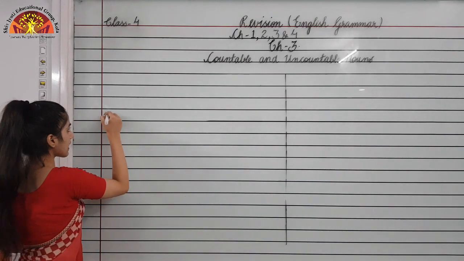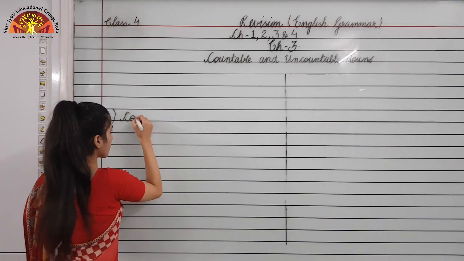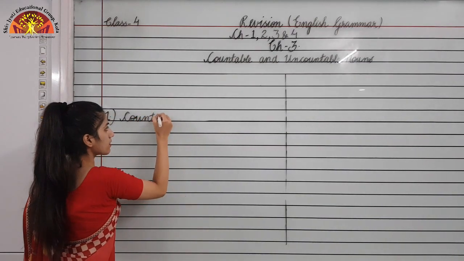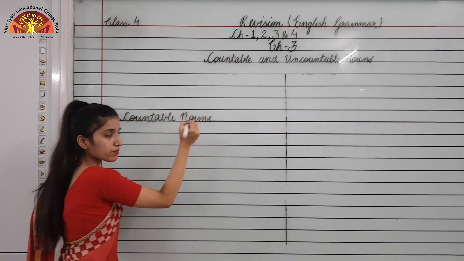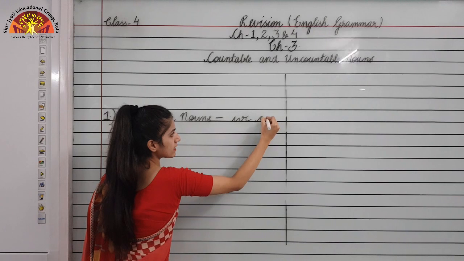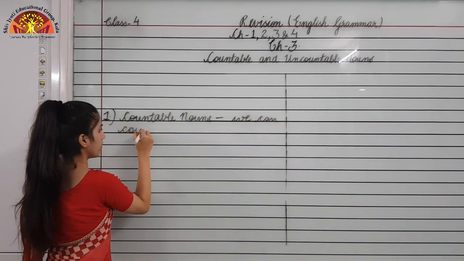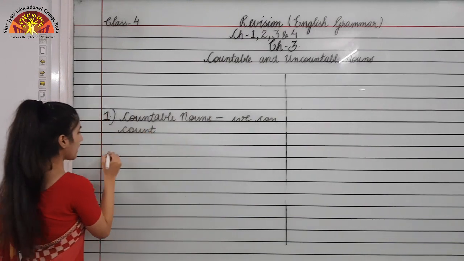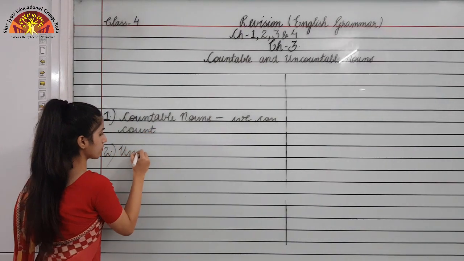So I can say countable nouns are nouns that we can count, and the second one is uncountable nouns.